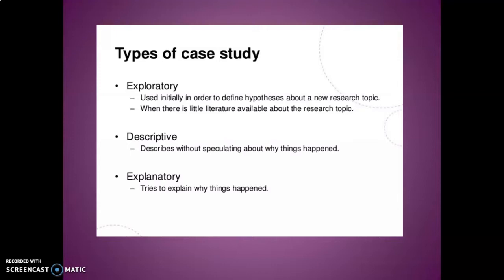Exploratory is related to high-level research which doctorates do. Descriptive describes without speculating about why things happen. A descriptive case study only describes the situation. An explanatory case study tries to explain why things happened. This is the case study that we need to understand.